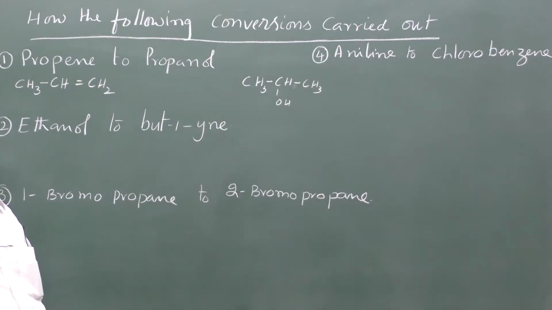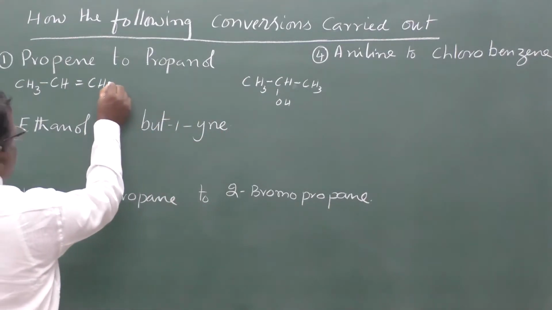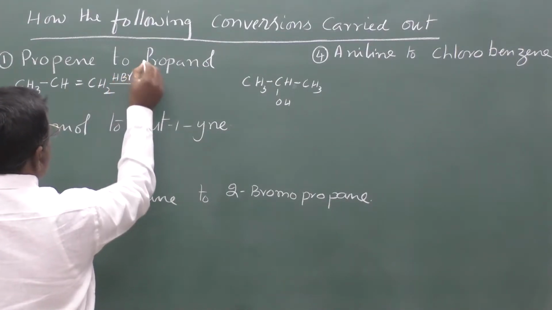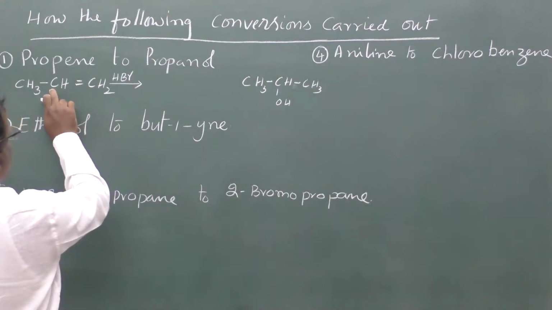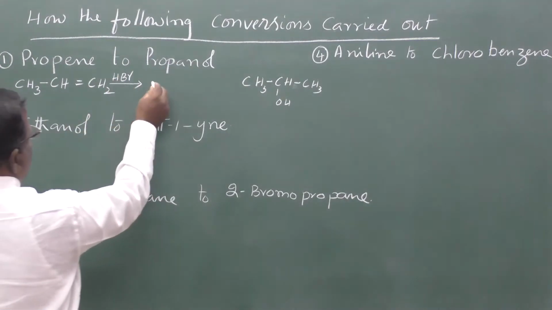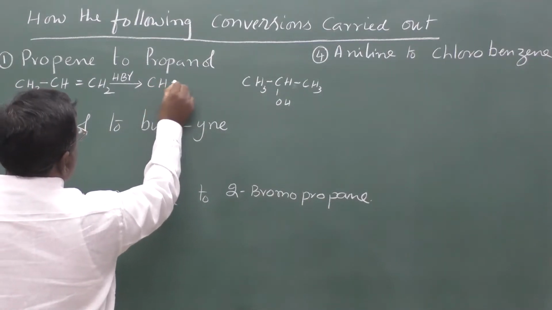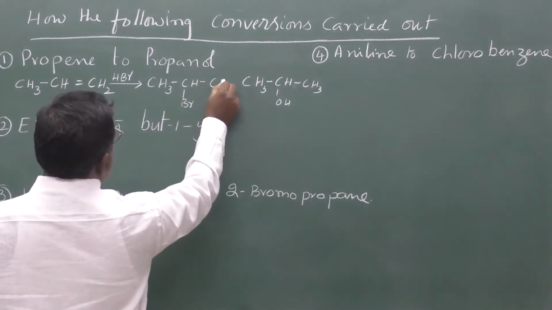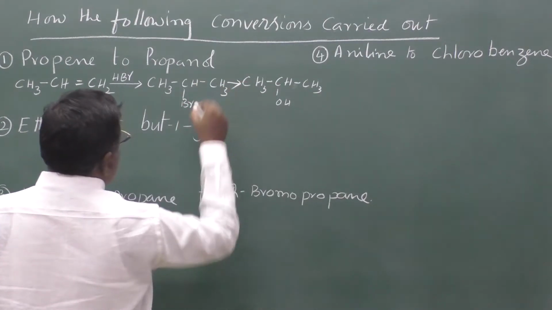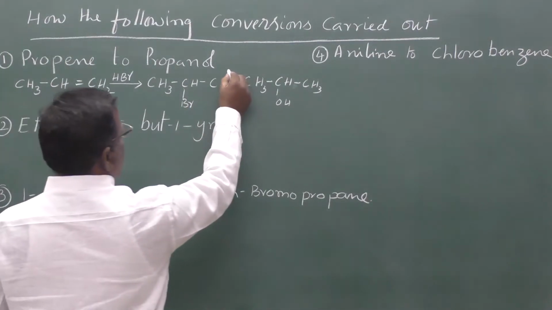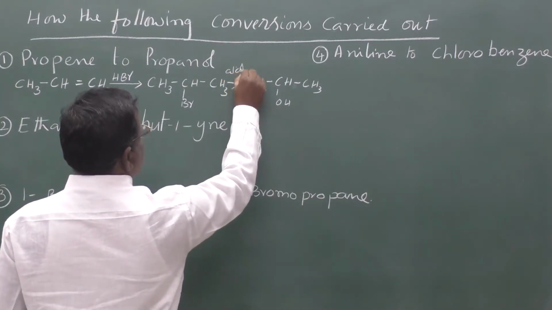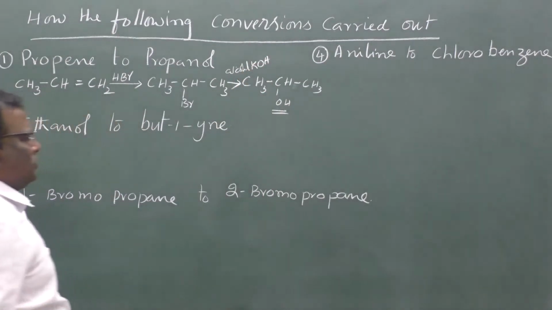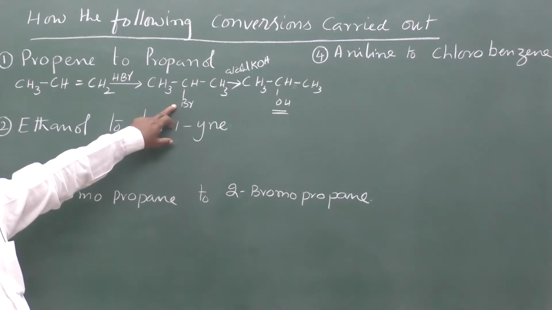That means in the first stage, if we treat this with HBr, bromine will be substituted at the second carbon to give CH3CHBrCH3. Again, if we treat it with alcoholic KOH, OH will be substituted in place of bromine.